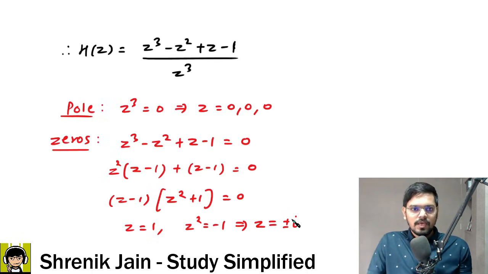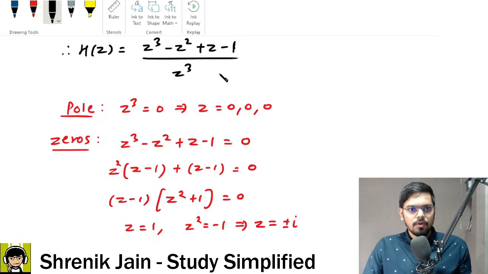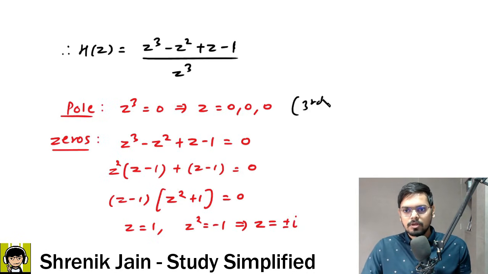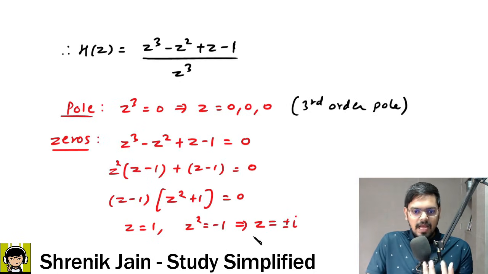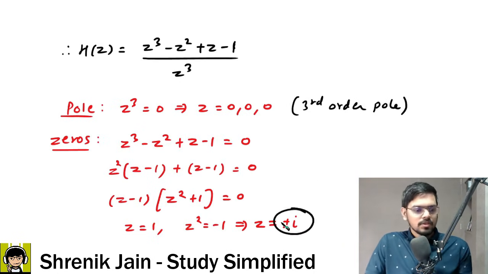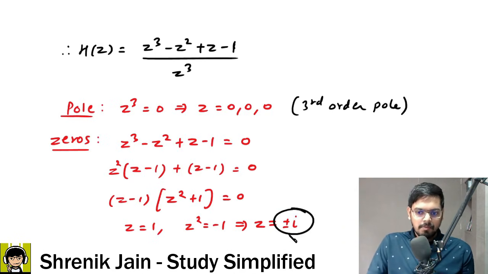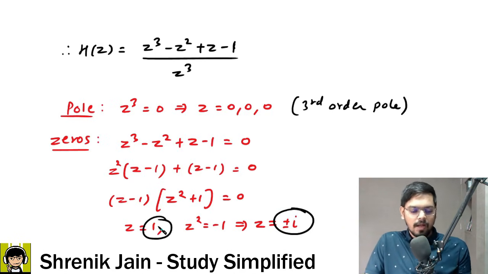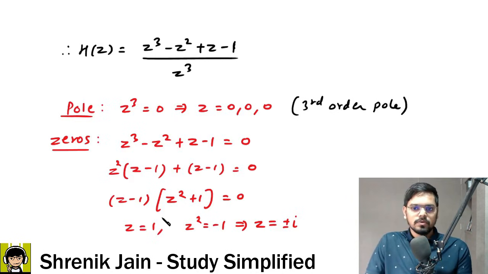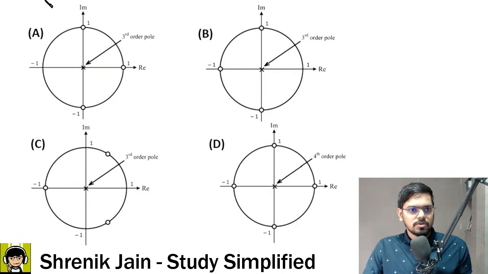Yes. So we have third order pole at origin. This is third order pole at origin, and then we have 3 zeros: first at plus i, next at minus i, and finally at 1. So if you check now the options, you will say, sir, option C: zeros plus i, minus i, plus 1, and third order pole. Absolutely correct.